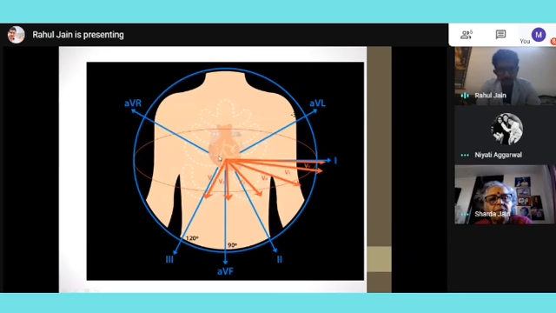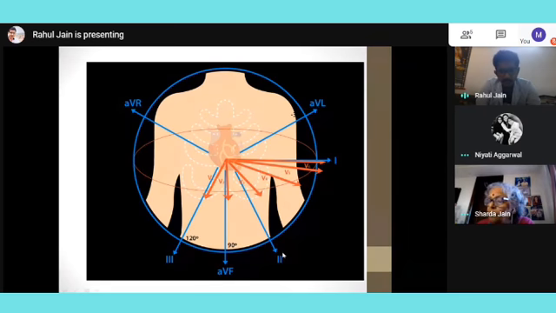This diagram summarizes the whole thing, and it is supposed to be remembered as it is shown. There is no formula or method; this is just a standardization. I'll start with leads 1, 2, 3, which are the most relevant leads. The heart is in the center, and lead 1 corresponds to a 0 degree angle. Lead AVF is directly 90 degrees to it, perpendicular. Leads 1 and AVF are very relevant, and we'll understand their relevance a little later. So lead 1 is 0 degree, lead AVF is 90 degree. Then we have lead 2 and lead 3.